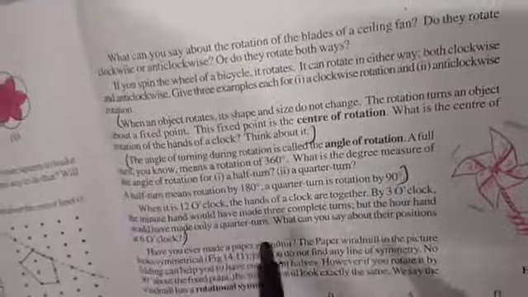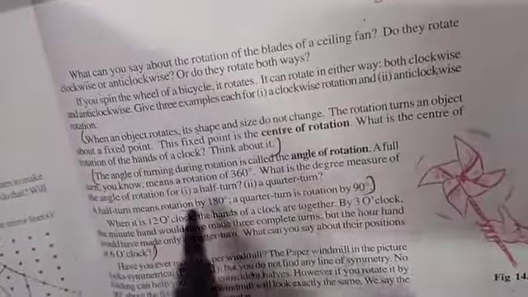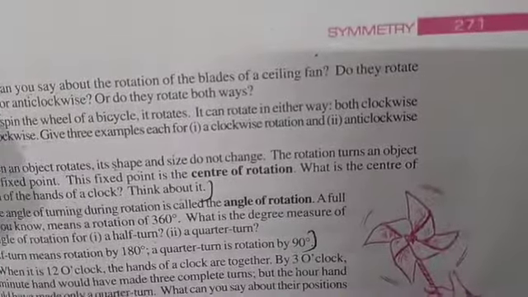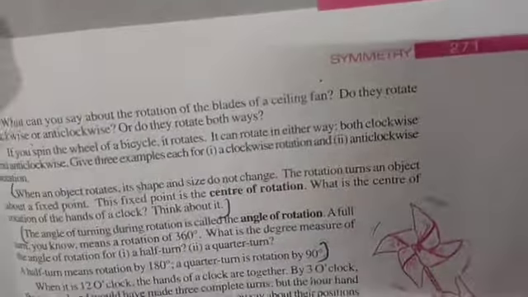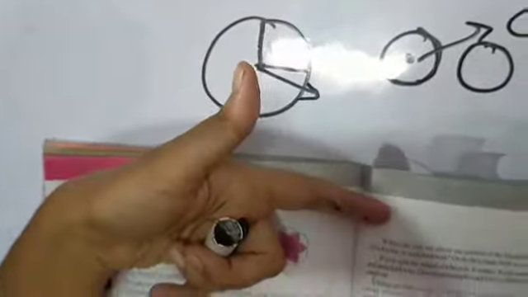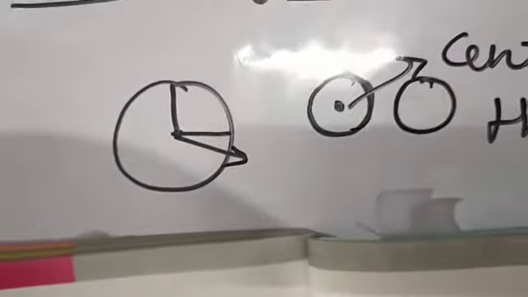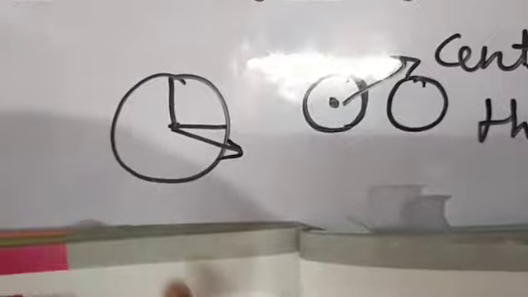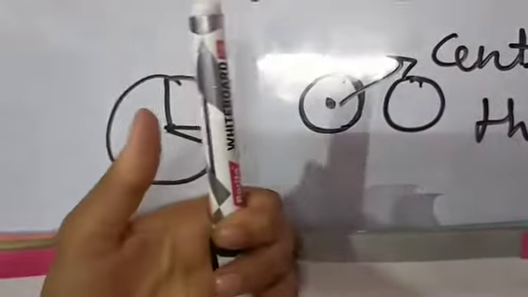Now he is saying that the angle of turning during rotation is called the angle of rotation. Means like this circle is rotating, so after rotation on which angle it will come, rotation के बाद वो जिस एंगल पर स्टॉप होगा, that angle is called angle of rotation. ठीक है. आफ्टर रोटेशन ये सर्कल जिस एंगल पे स्टॉप होगा, दैट एंगल इज कॉल्ड एंगल ऑफ रोटेशन.